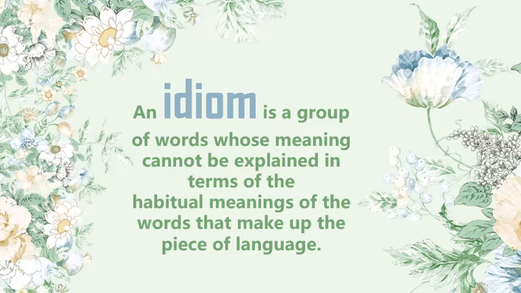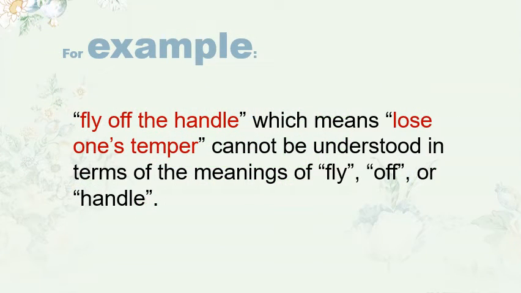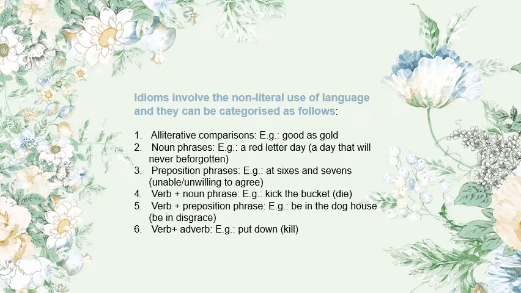What is idiom? An idiom is a group of words whose meaning cannot be explained in terms of habitual meanings of the words that make up the base of language. For example, fly off the handle, which means lose one's temper, cannot be understood in terms of the meanings of fly, off, or handle. Idioms involve the non-literal use of language, and they can be categorized as follows.